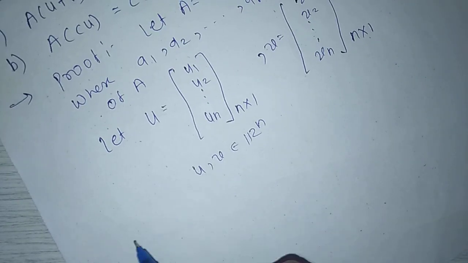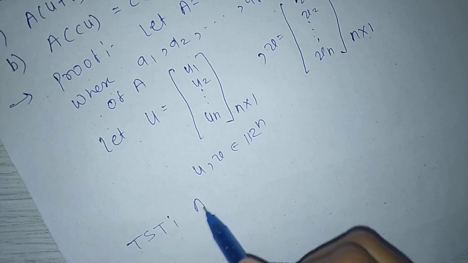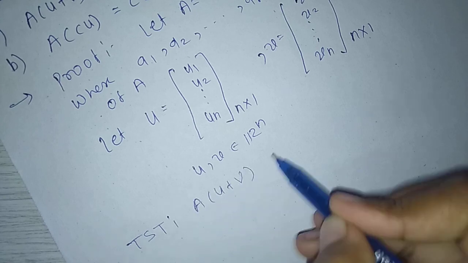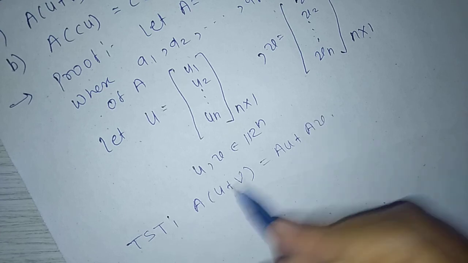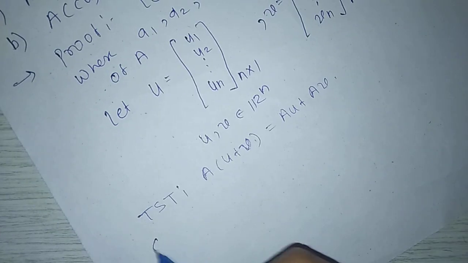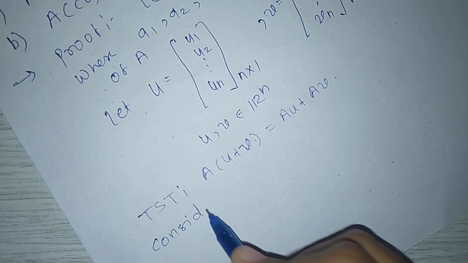Now to show that A(u + v) = A u + A v, first consider the left hand side.